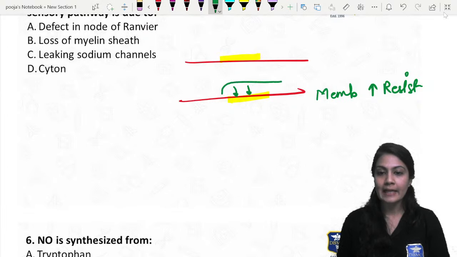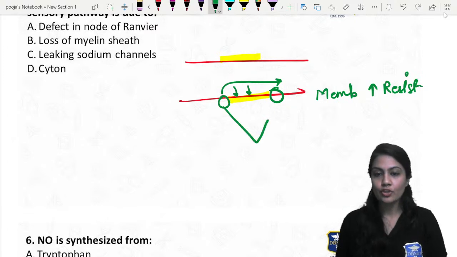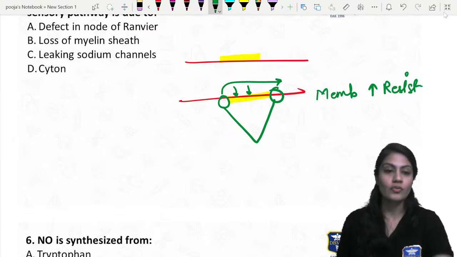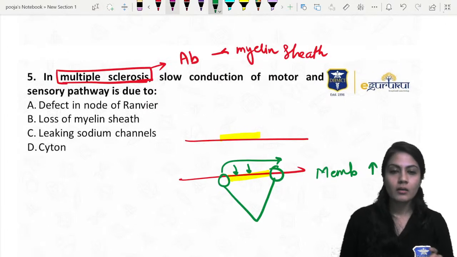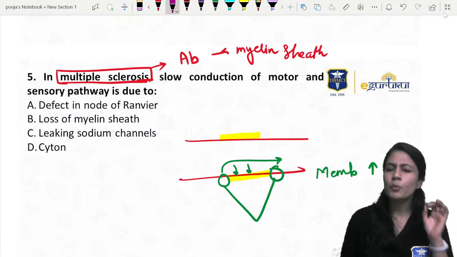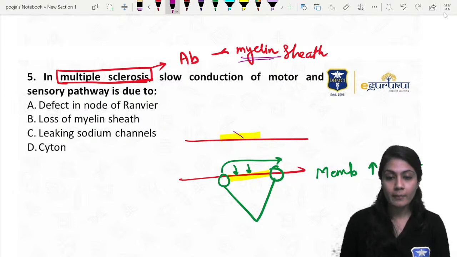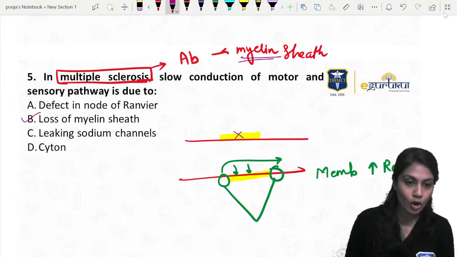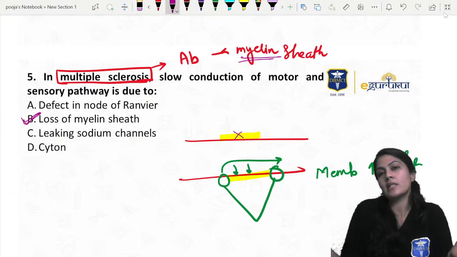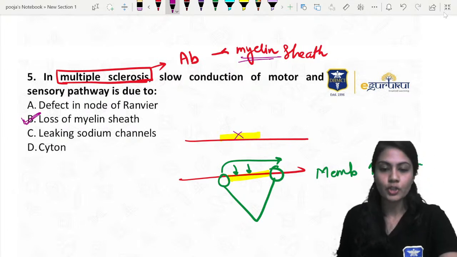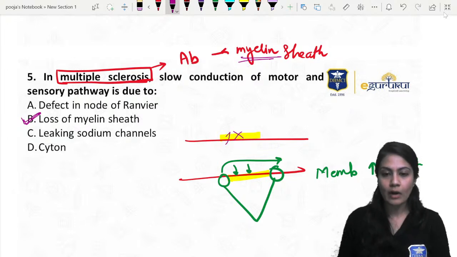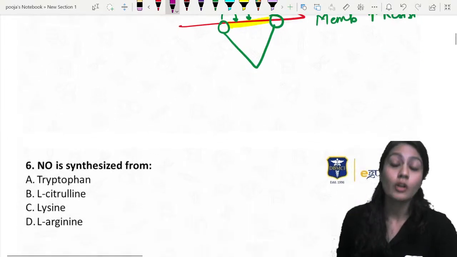So what happens, directly it goes in this area, right? So it looks as if the action potential is jumping from one area to another area because the membrane resistance is high because of this myelin. But the problem is that in multiple sclerosis, these poor patients do have antibodies against this myelin sheath, and that's why there is a loss of myelin sheath, and the motor and sensory pathways are going to have a slower conduction because the sodium will leak out through these areas also, which is not happening in normal subjects.